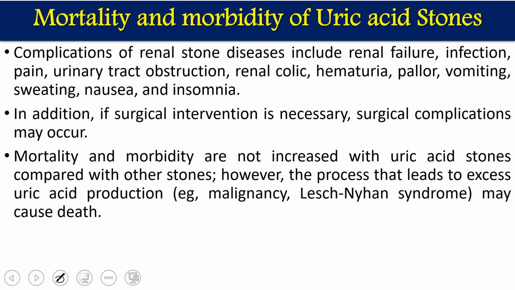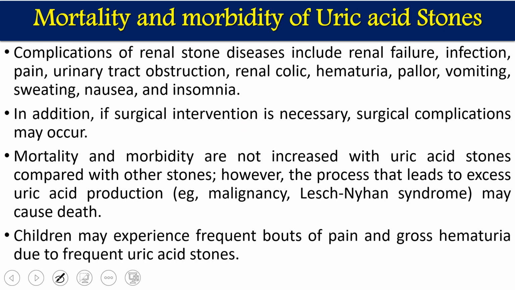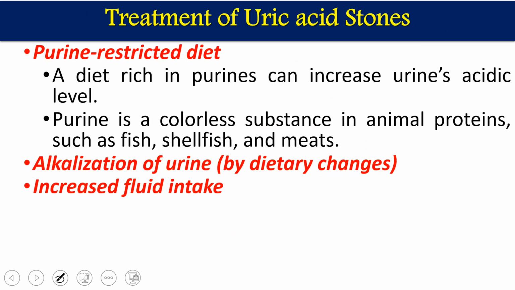Mortality and morbidity are not increased with uric acid stones compared with other stones. However, the processes that lead to excess uric acid production may cause death, like malignancy, Lesch-Nyhan syndrome, and other things. Children may experience frequent bouts of pain and gross hematuria due to frequent uric acid stones.